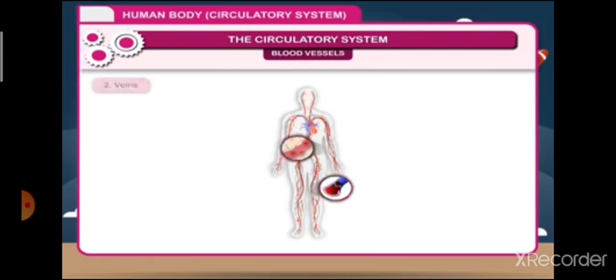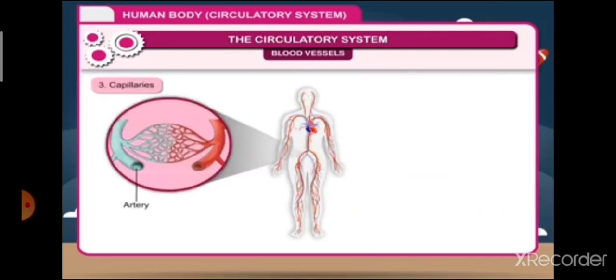2. Veins. The vessels that carry deoxygenated, that is impure blood, from different parts of the body to the heart are called veins. They contain semi-lunar valves which control the backward flow of the blood.